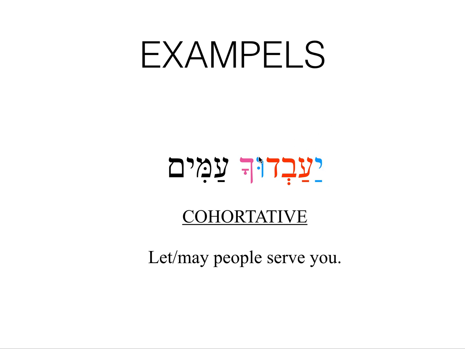So the translation will be: they, the plural of third masculine, they will avad, serve, and we have a cha, which means you, they will serve you. And based on context, again, here you don't have enough context, but if you had more context, you would know that this is a cohortative. So as a translation of a cohortative, you can say, let them serve you. And then we have a subject, amim, peoples, plural of people. So let the peoples serve you, or let people serve you.